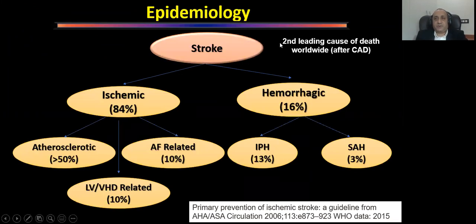So, stroke is the second leading cause of death worldwide after coronary artery disease. Of the strokes, around 84% are ischemic and 16% are hemorrhagic. Out of these 84% ischemic strokes, more than 50% are caused by atherosclerosis. Some are caused by atrial fibrillation related problems, and others by non-atrial fibrillation related cardiac causes, valvular heart disease and left ventricular dysfunction. Of the atherosclerotic diseases, the most common etiologic cause of stroke is disease in the extracranial carotid arteries.